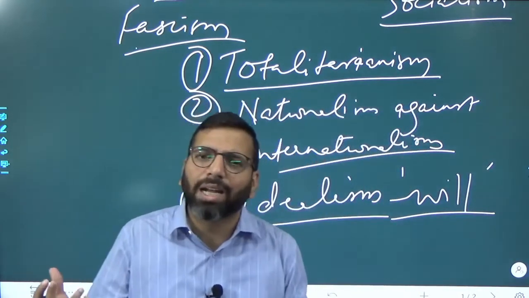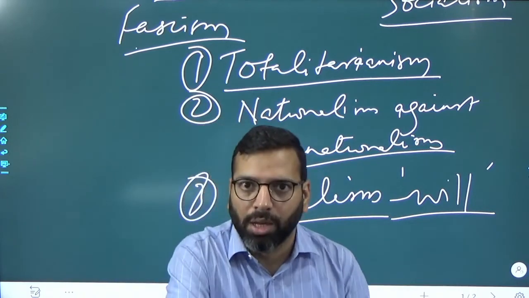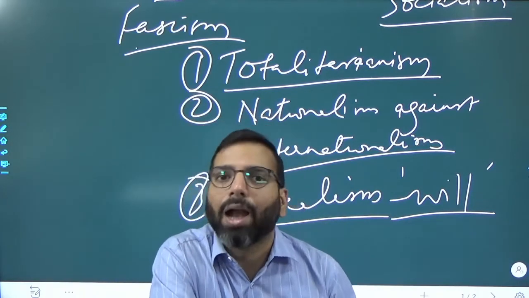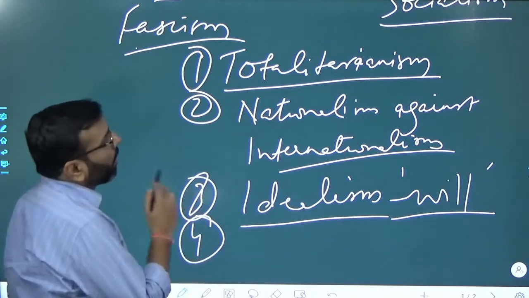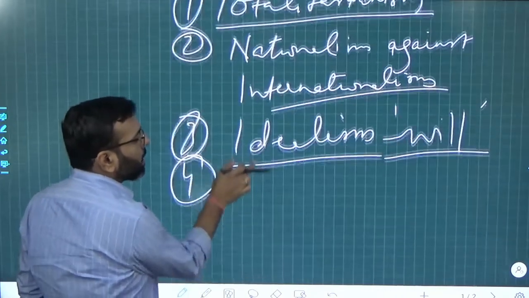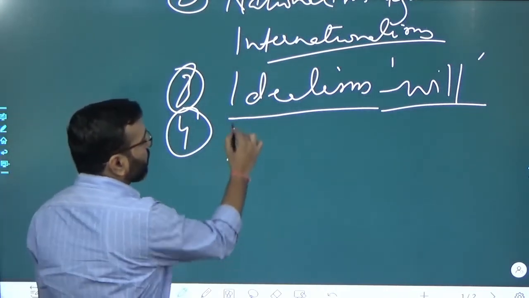So it's an ideal kind of thing, but it created a sense of energy among the masses. And one more feature of this fascism after this idealism is romanticism.